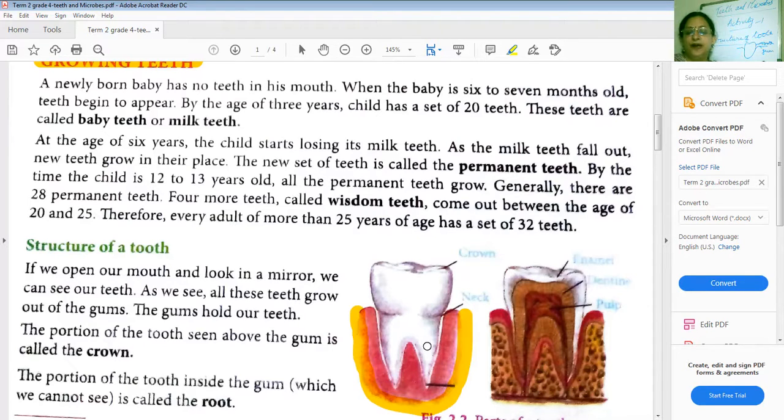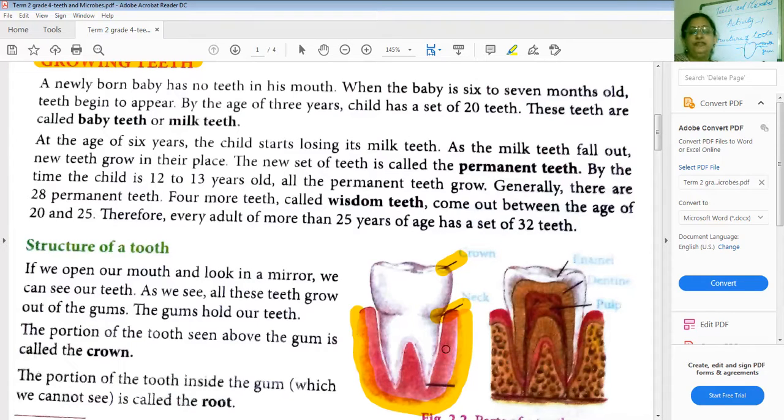So this part of the tooth, the topmost part of the tooth, is called the crown, and the middle part of the tooth is called the neck of the tooth. So when you see the section of the tooth, you will understand the different parts of the tooth also.